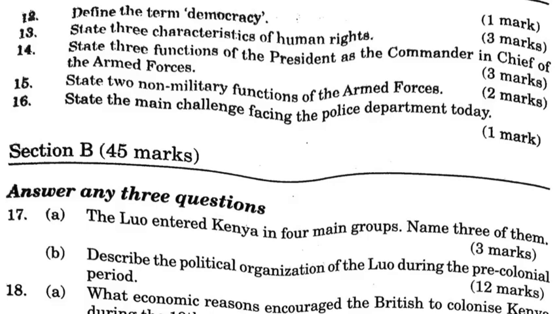13. State 3 characteristics of human rights. They are universal. They are indivisible, that is inseparable. All have responsibilities and limitations. 14. State any 3 functions of the president as the commander-in-chief of the armed forces. Appoints senior military officers. Receives the oath of loyalty pledged by members of the disciplined forces. Inspects the guard of honor mounted by the armed forces. Declares war or peace.